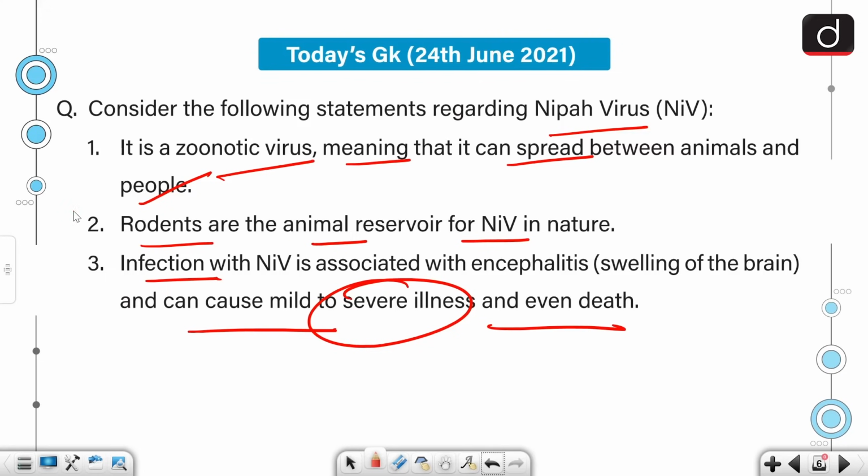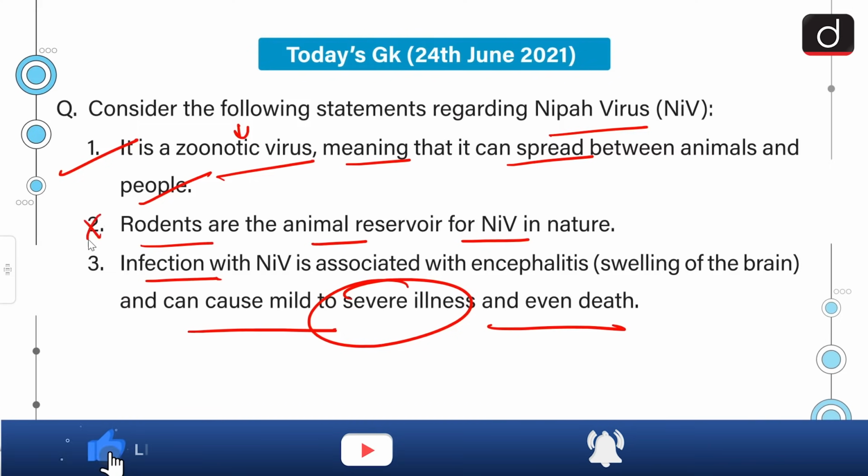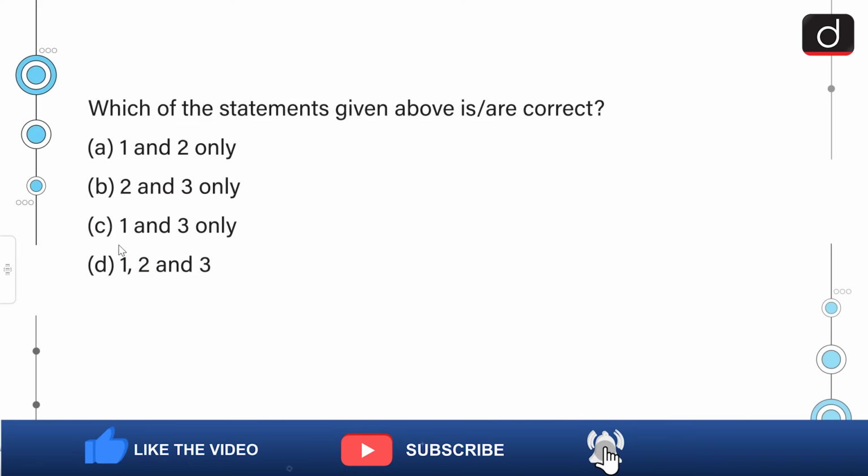The first statement is correct because yes, it is a zoonotic virus. That means it can jump from an animal species to a human species, and we have already discussed that. So yes, it's a zoonotic virus, but rodents are not the animal reservoir for it. Fruit bats or flying foxes are. So the second statement is incorrect, but the third is correct. The correct answer to this question is option C, that is 1 and 3 only.